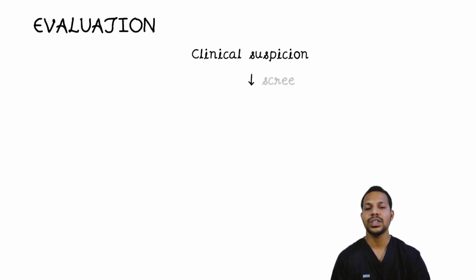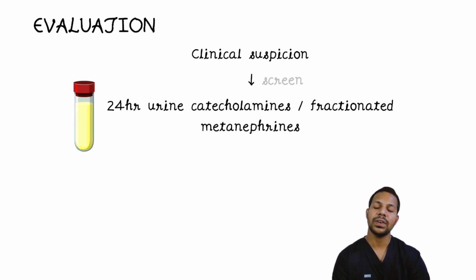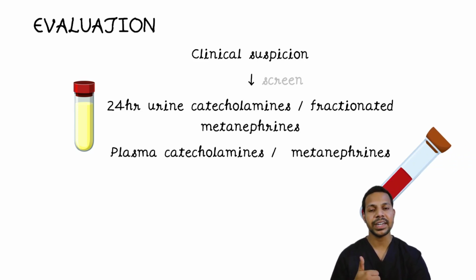For that, you will do 24-hour urine catecholamines or the fractionated metanephrines. Metanephrines are nothing but the products that are derived from the metabolization of the catecholamines. Or else you can also do the plasma catecholamines or the metanephrines. If any of these levels are elevated, it means that there is some tumor that is producing these catecholamines. In order to localize them, you have to do the radiological investigations, that is contrast CT or MRI abdomen.